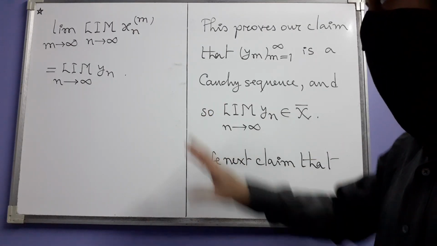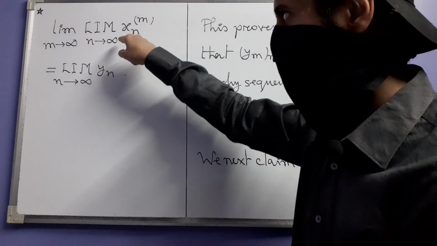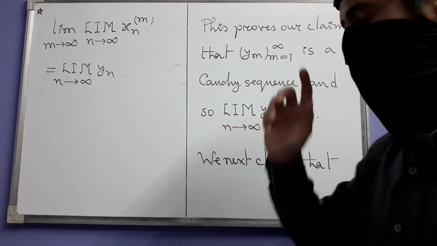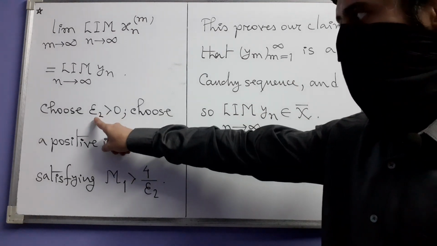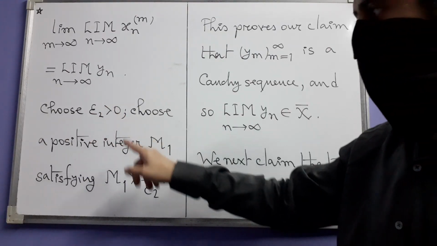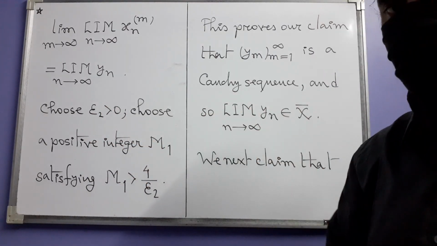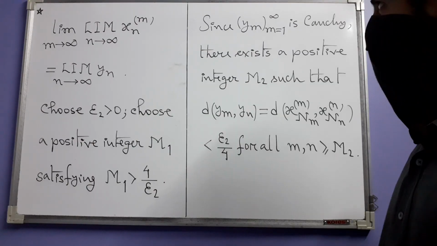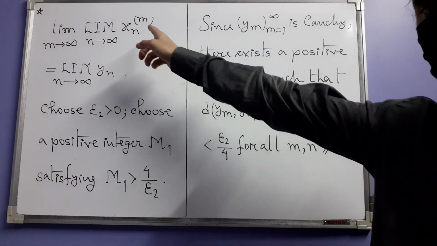We want to prove that this sequence, where the index is m, itself converges to this formal limit. To prove this claim, choose a positive real number epsilon 2 and choose a positive integer m1 greater than 4 divided by epsilon 2. Since the sequence ym is Cauchy, which we showed there,